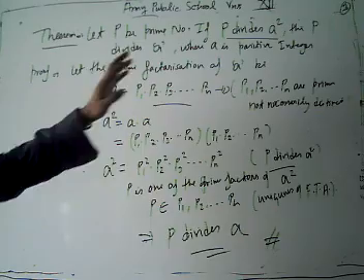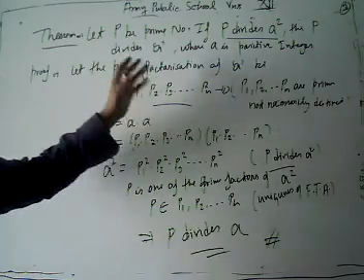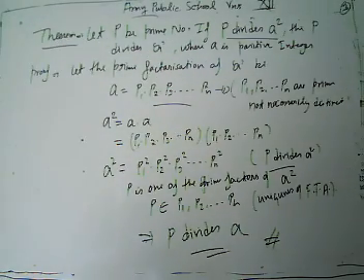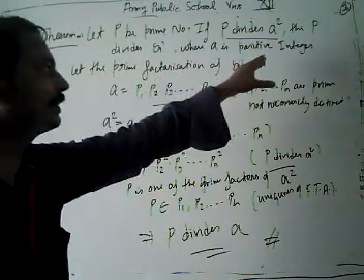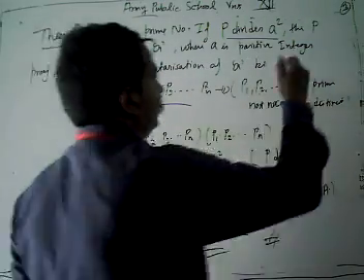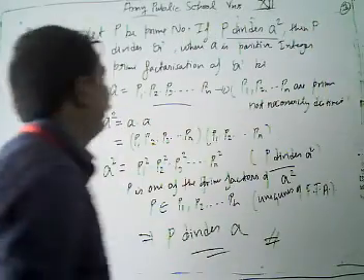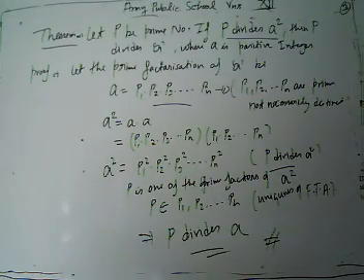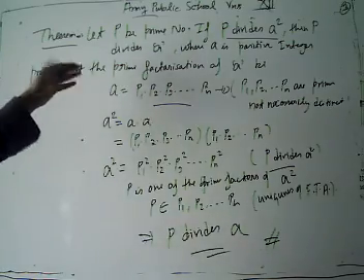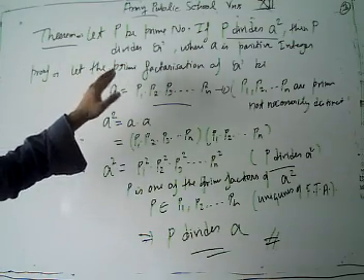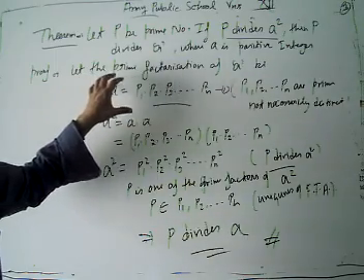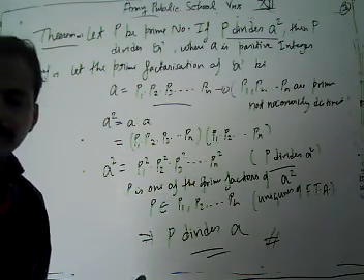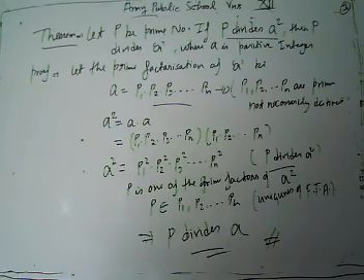Again I am going to revise this theorem because it's an important part. What do we have in the given statement of the theorem? Let P be a prime number. If P divides A square, then P divides A, where A is a positive integer. To prove this, let the prime factorization of A be... we know that any positive natural number can be expressed as a product of prime factors.